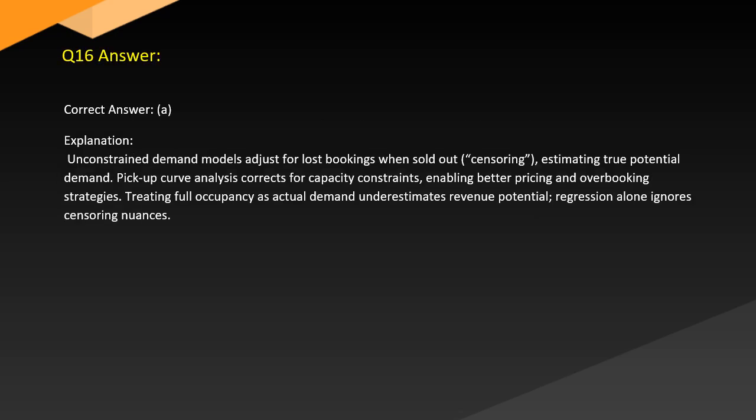Answer. Correct answer, A. Explanation. Unconstrained demand models adjust for lost bookings when sold out, censoring, estimating true potential demand. Pickup curve analysis corrects for capacity constraints, enabling better pricing and overbooking strategies. Treating full occupancy as actual demand underestimates revenue potential. Regression alone ignores censoring nuances.